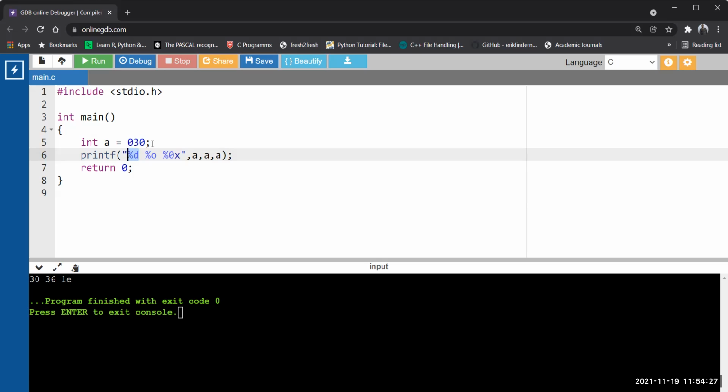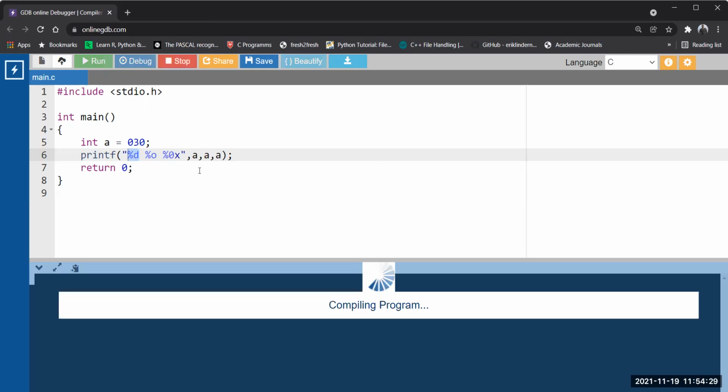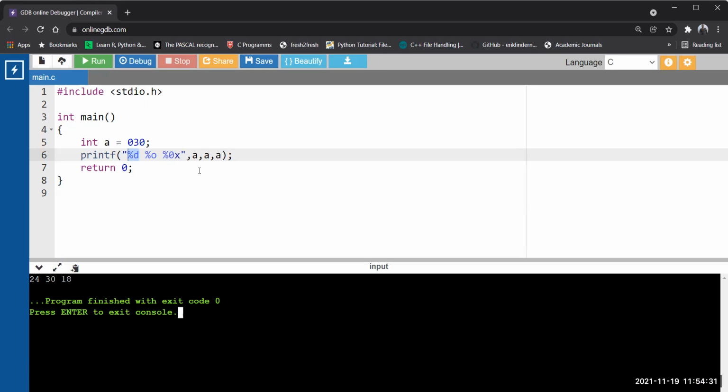Now see, 30 becomes 24 in decimal. 30 remains 30 in octal. In hexadecimal it also changes, because hexadecimal works with the decimal value. Divide 24 by 16, you get 8 as remainder and 1 as quotient. So 18 is the hexadecimal number. Very interesting factor.